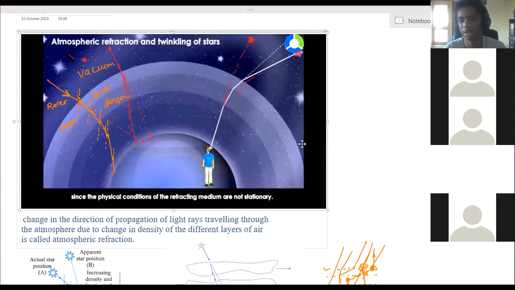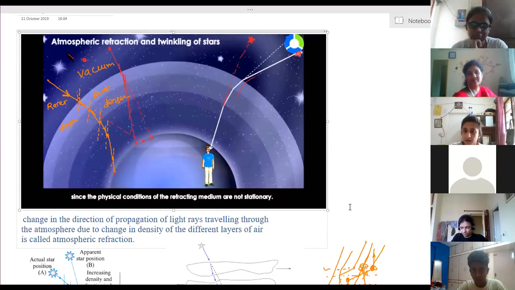No, that is not the reason. Yes, anyone else? Ma'am, compared to planets, stars are far away, so there are many disturbances, so it keeps fluctuating. No. But one of the reasons is right, that stars are far away. But why do they show twinkling?